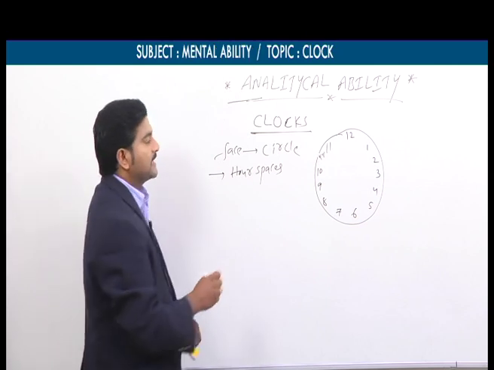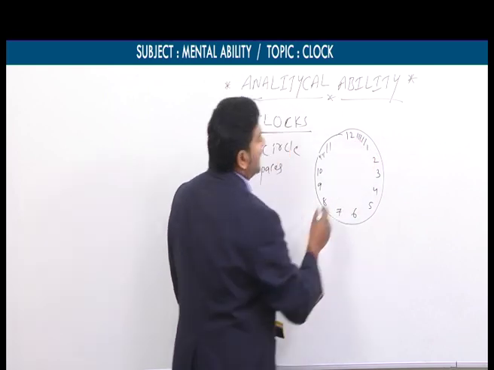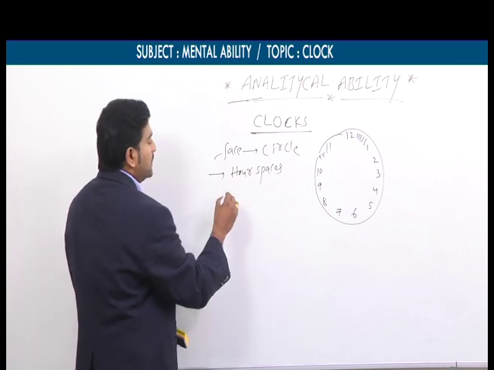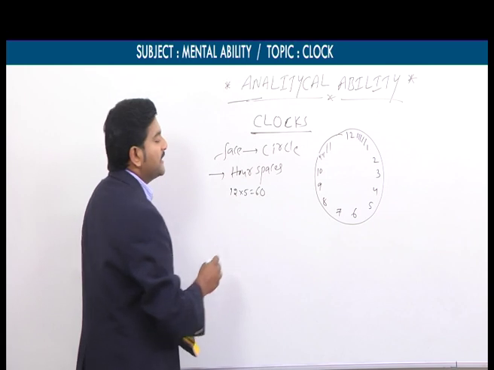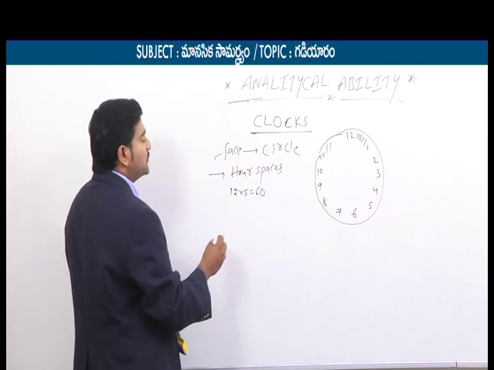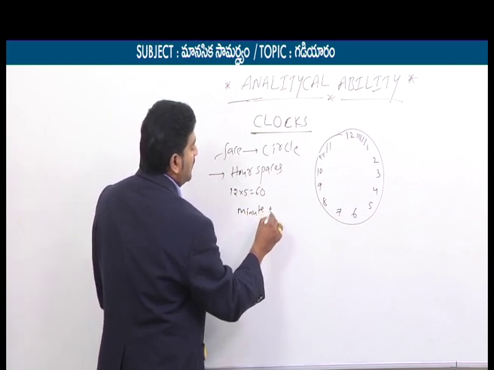We already aware each hour space is again divided into 5 small equal parts. That is 12 into 5 is equals to 60 small equal parts are there. Each part is called a minute space.